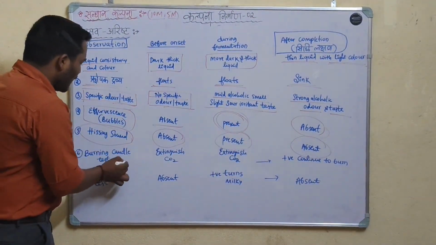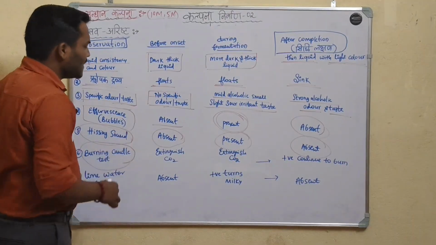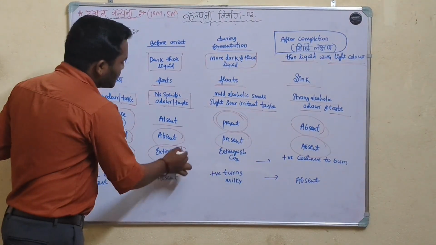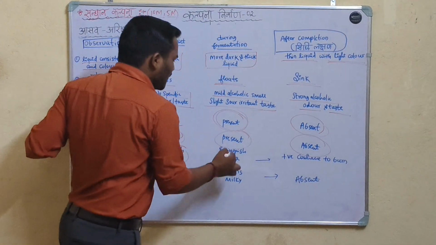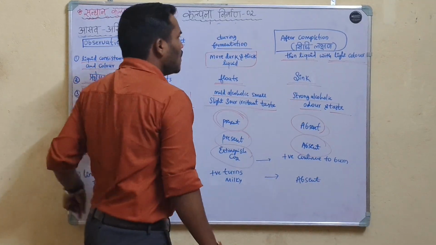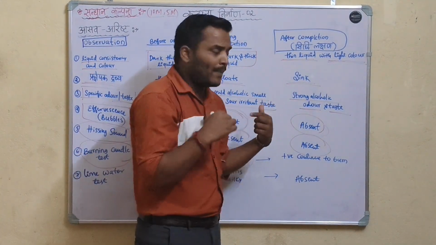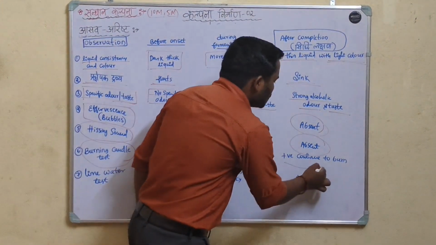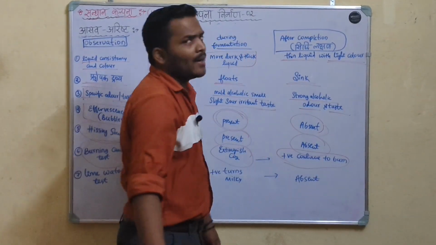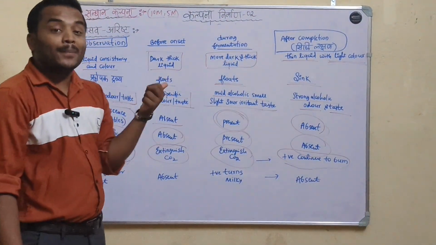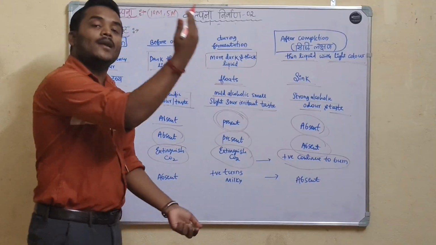Okay, now burning candle test. It extinguishes due to CO2 before onset, and during fermentation also it extinguishes. After complete process of fermentation, it continues to burn, because that is alcoholic preparation, properly prepared alcoholic preparation.